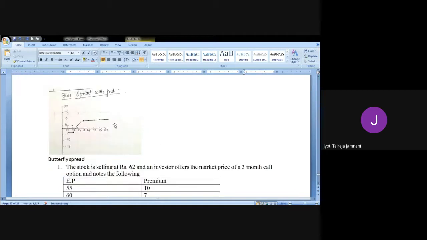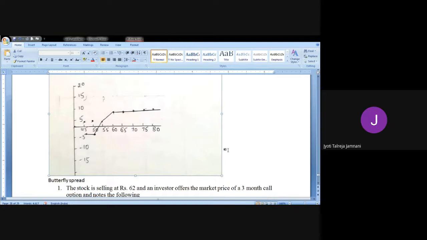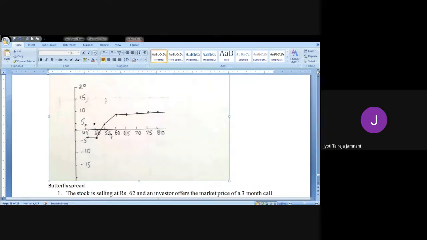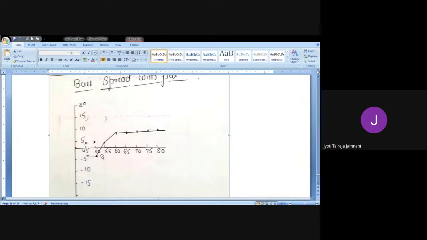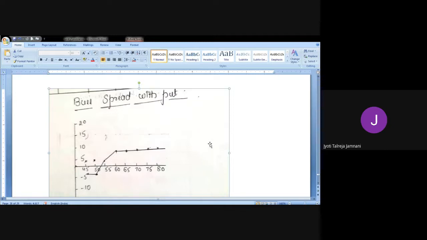So you can look at the graph. I hope it's clearly visible. 45, 50 till 80 are the prices. You have 5, 10, 15, 20, minus 5, minus 10. So initially you have a loss of 3 rupees. So you can see for the first two prices, minus 3, minus 3. There's a straight line here. Then you gain 2 rupees. And then since then on, 7 rupees continuously. So this is how a bull spread with put graph will look like.